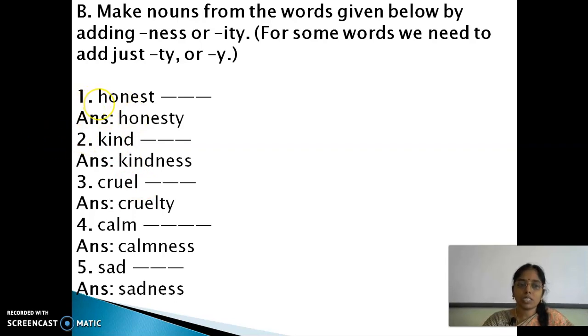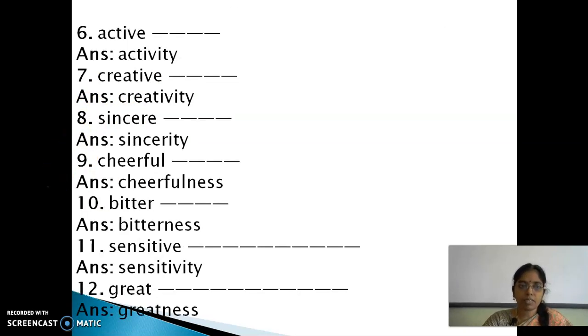Again: honest, honesty; kind, kindness; cruel, cruelty; calm, calmness; sad, sadness; active, activity; creative, creativity; sincere, sincerity. Check 6, 7, 8, the words ending with E.